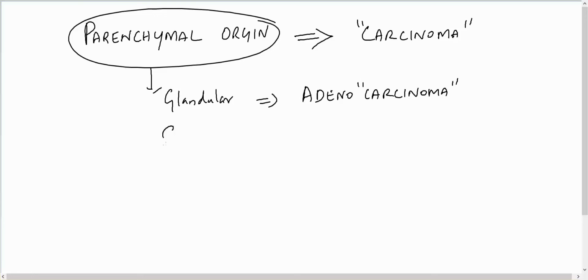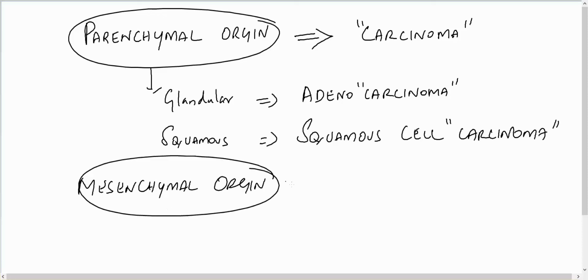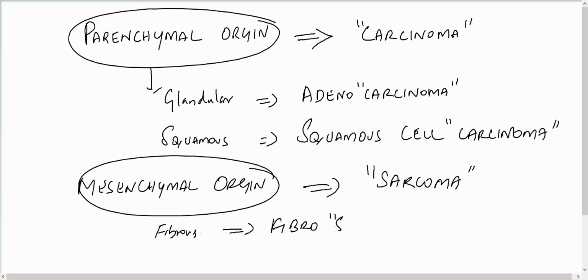Carcinoma. If they form malignant squamous epithelial cells, we call it squamous cell carcinoma. If they are coming from mesenchymal origin, we call the suffix sarcoma, and if they form fibrous tissue, then it is called fibrosarcoma,